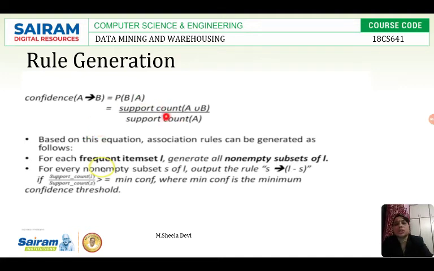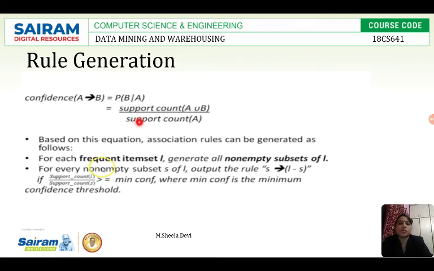Clear? Here it is given as support count. It is not support, and you have to remember that. Support count is different, support is different. Support is equal to support count divided by number of candidates. But support count is the number of times A and B are occurring together. So the number of times A and B occur together divided by the number of times A is occurring will give the confidence of A tends to B.